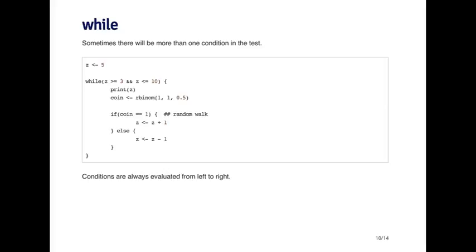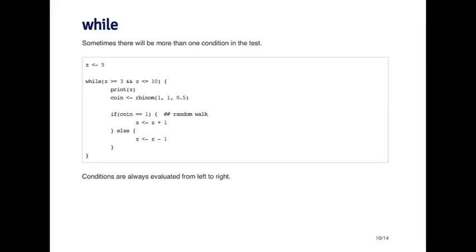So here you can see it's a little bit harder to tell when the while loop will finish, because the body of the while loop involves random number generation. So here the z value is going to zigzag up and down until it eventually hits 10 or eventually it hits 3 or something less than 3. And so this may be kind of nice, but you have to be careful that it doesn't go on for too long.